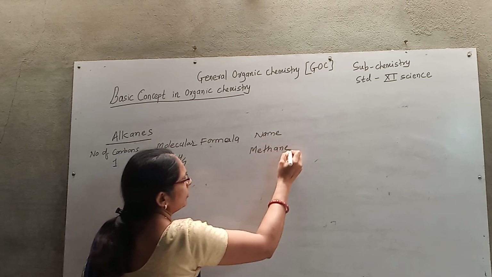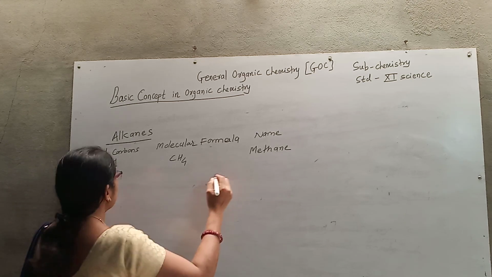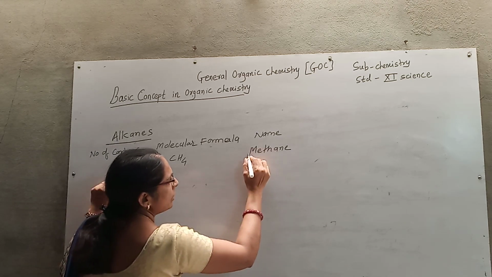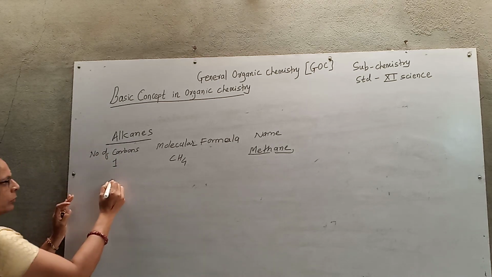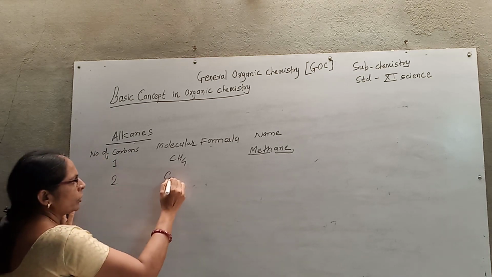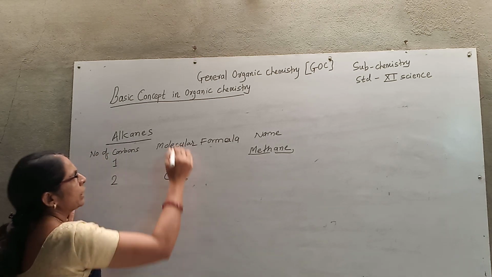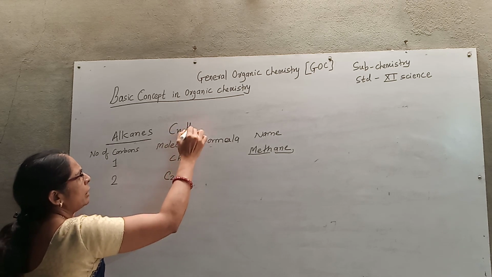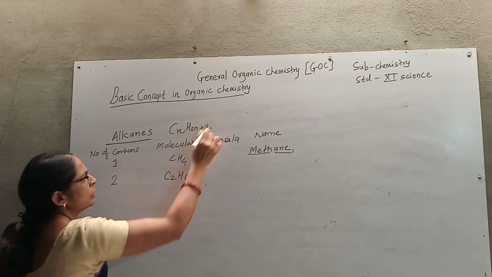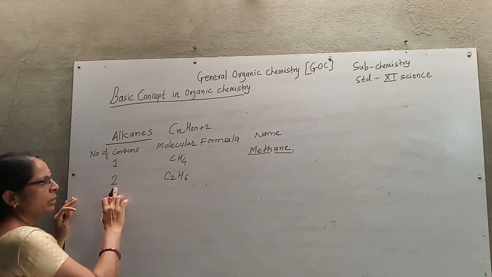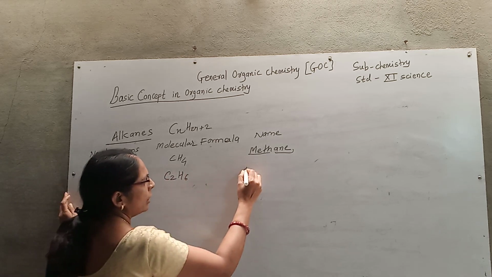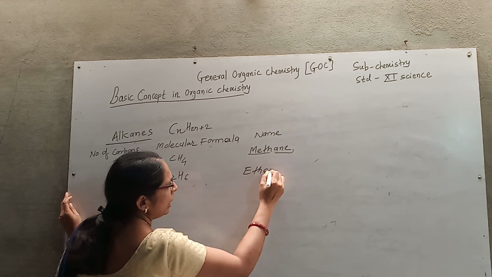methane. As carbon is 1, it is called meth, and ane is a common word you can use. Carbon number 2, C2H6. We can consider the general formula CnH2n+2. So double of 2 is 4, plus 2 is 6. So carbon number 2, C2H6, ethane.